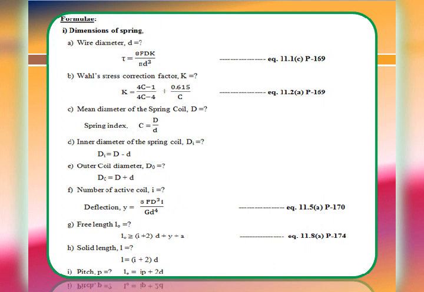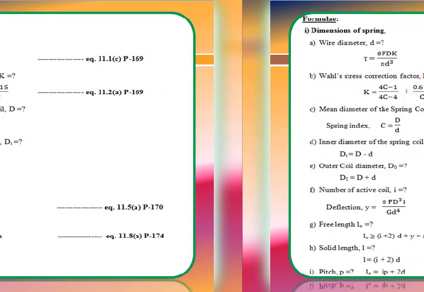Then free length L0 can be evaluated by using equation 11.8a, page number 174, and the equation is free length L0 is supposed to be greater than or equal to i plus 2 into d plus y plus a, where a is a constant, y is equal to deflection, d is equal to wire diameter, and i is equal to the number of active coils.